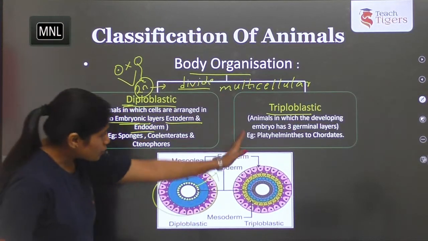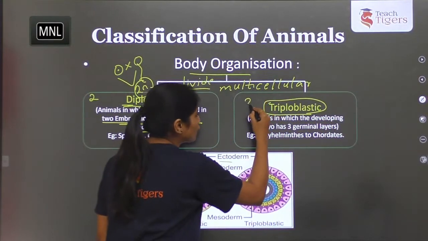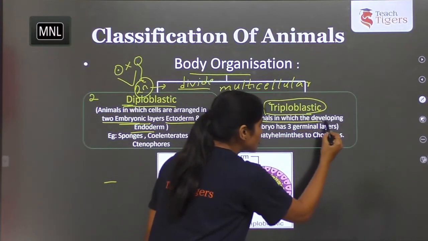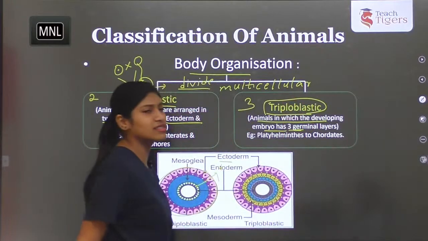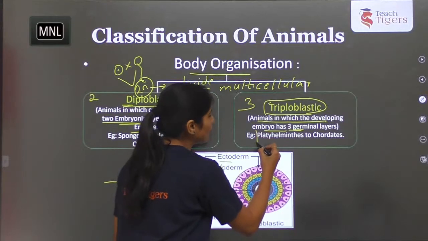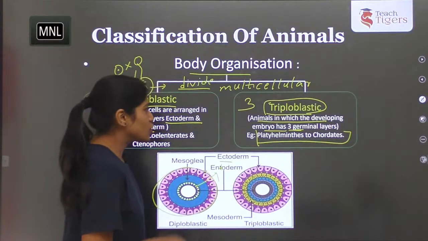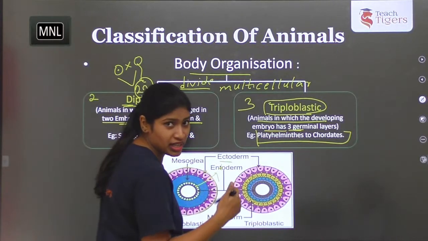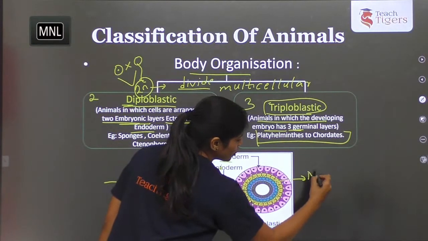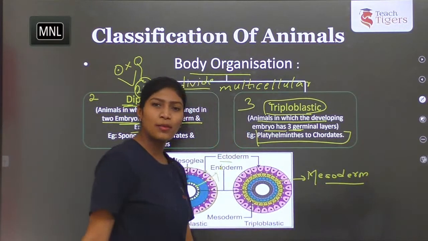And the next one, if you take, is triploblastic organisms. Triplo, tri for three. So three germ layers. Animals in which the developing embryo has three germinal layers are triploblastic organisms. What are the examples? From the platyhelminthes to chordates, all the organisms are triploblastic. So here, what is the third germinal layer apart from ecto and endo? That is the middle one, which is mesoderm. So mesoderm is the middle germinal layer.